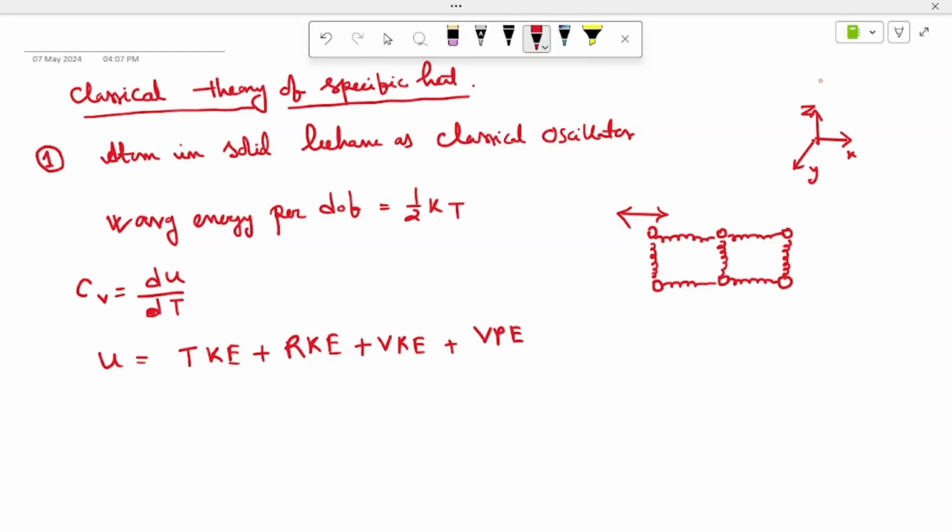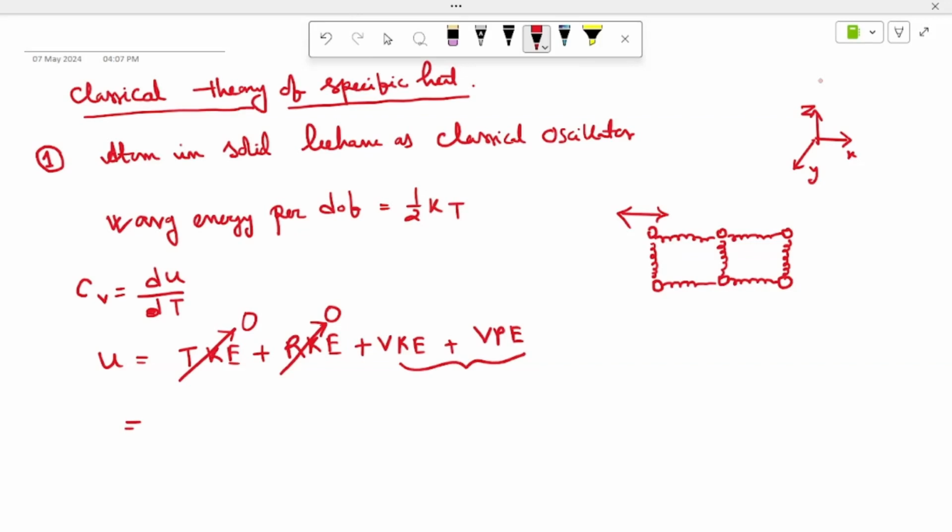In this case the translational kinetic energy will be zero, because the atoms are only oscillating, so they are not in translational motion. And the rotational kinetic energy also will be zero, because there is no rotation in this case. Only these two will survive.